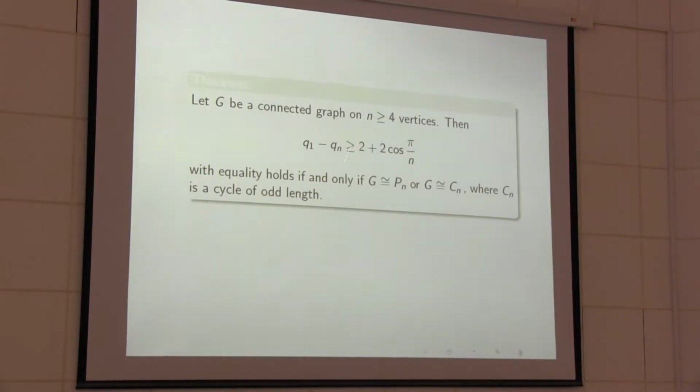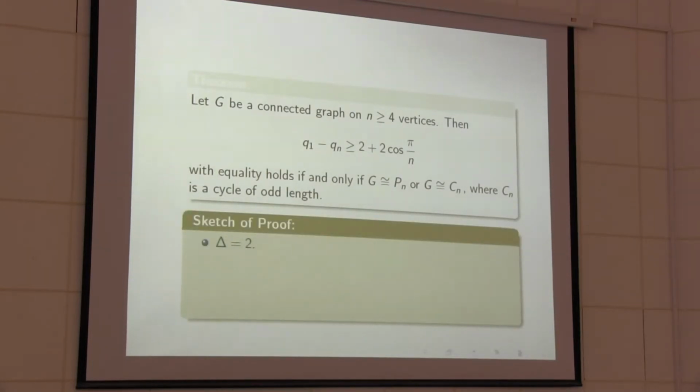So the statement is this: q1 minus qn is greater than or equal to 2 plus 5 by n. Equality holds if and only if G is isomorphic to the path Pn or G is isomorphic to the cycle Cn, where Cn is a cycle of odd length. We see the proof by the maximum degree delta. When the maximum degree is 2, then it is only a cycle or path. For the cycle and path, we know exactly the signless Laplacian eigenvalues, and from that we can check this holds.